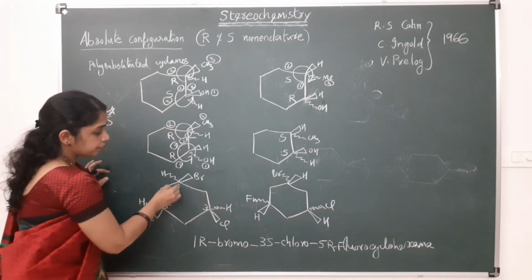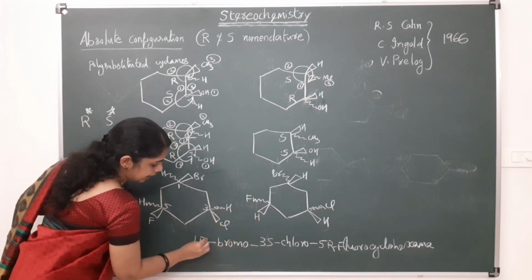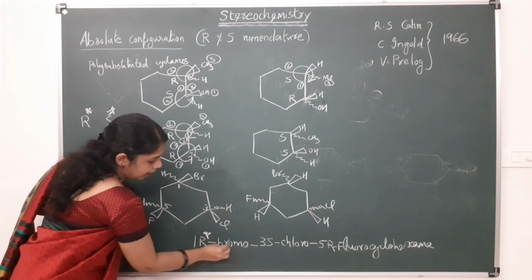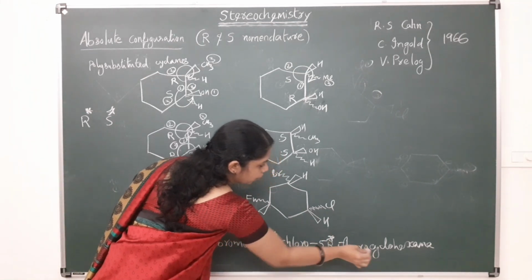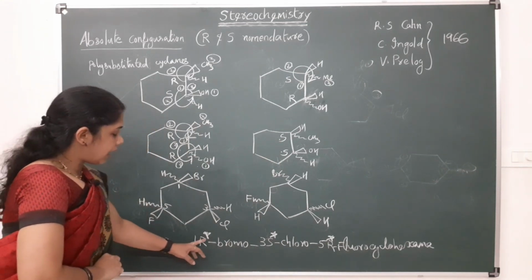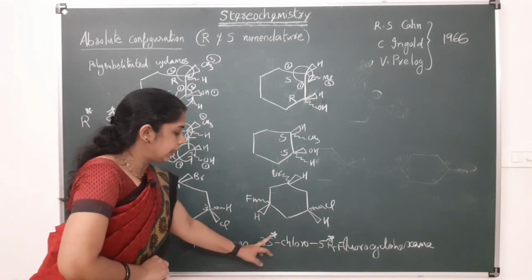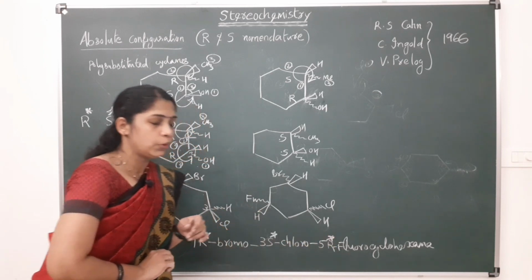In such cases, we can give the configuration like 1R star bromo, 3S star chloro, 5R star fluorocyclohexane.